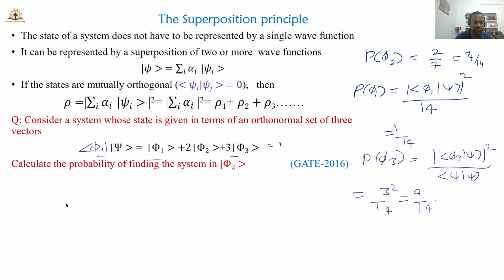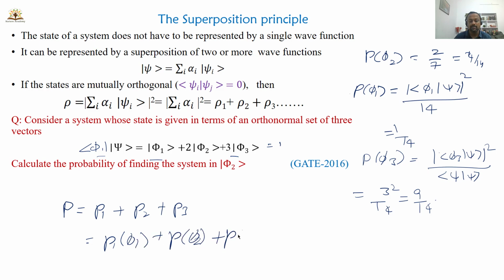So according to the superposition principle, the total probability will be rho 1 plus rho 2 plus rho 3. That means the probability of the state being in psi 1, plus the probability of being in psi 2, plus the probability of being in the state psi 3. So substitute all these values: 1 by 14, 4 by 14 and 9 by 14. That gives 14 by 14, which equals 1. So the total probability is 1.